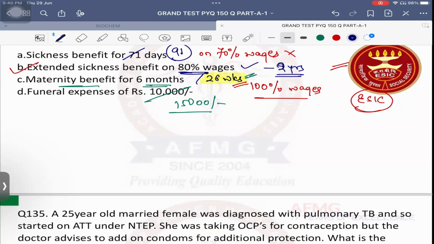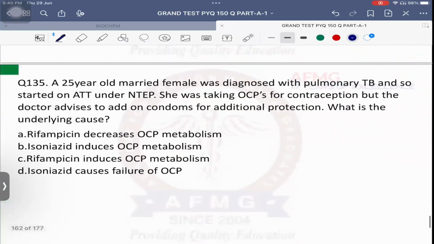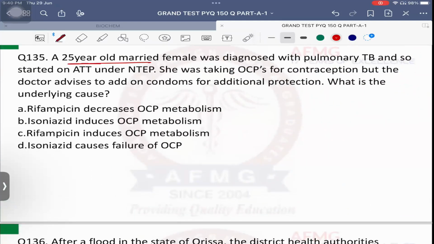0.75%. Employer 3.25% wages. Center to state contribution is 7:1. A 25-year-old female was diagnosed with pulmonary TB and so was started on anti-tubercular therapy under National TB Elimination Program. She was taking oral contraceptive pills for contraception, but the doctor advises to add on condoms for additional protection. What is the underlying cause?